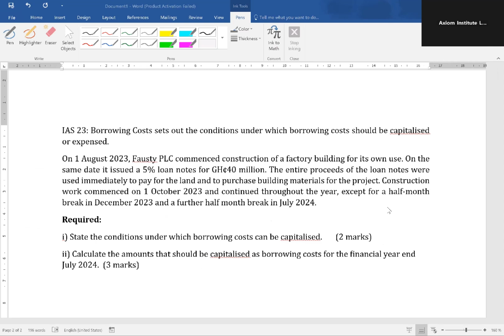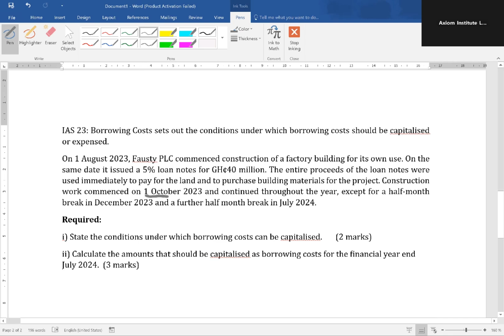On 1st August 2023, Fosti PLC commenced construction of a factory building for its own use. On the same date, it issued a 5% loan note for 40 million. The entire proceeds of the loan note were immediately used to pay for the land and to purchase building material for the project. Construction works commenced on 1st October 2023 and continued throughout the year except for a half-month break in December and also a further half-month break in July 2024.